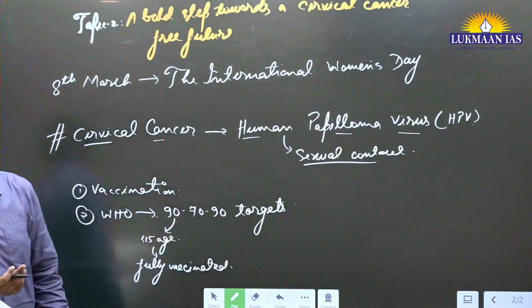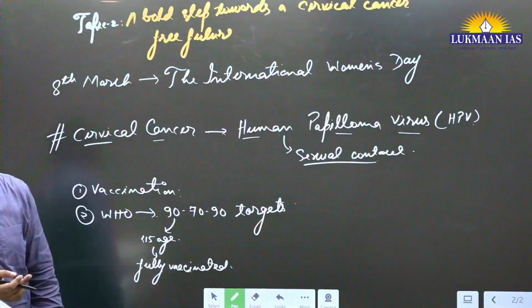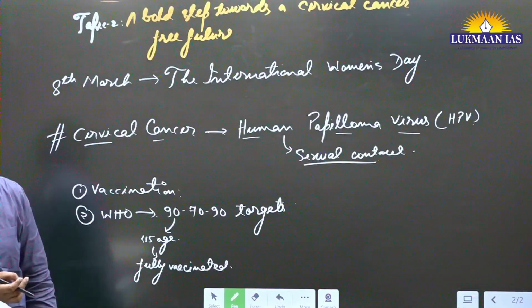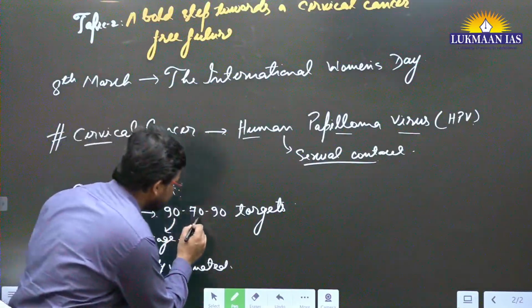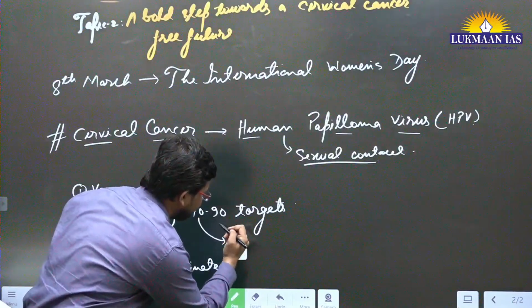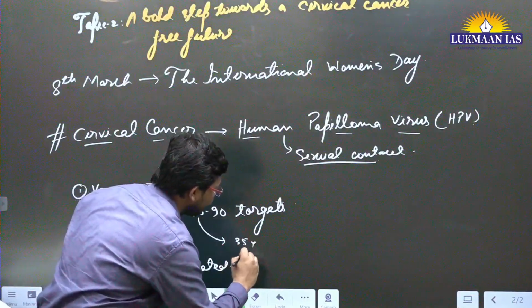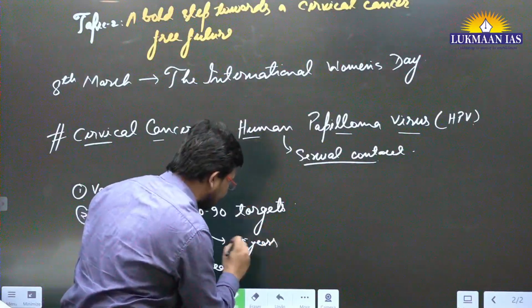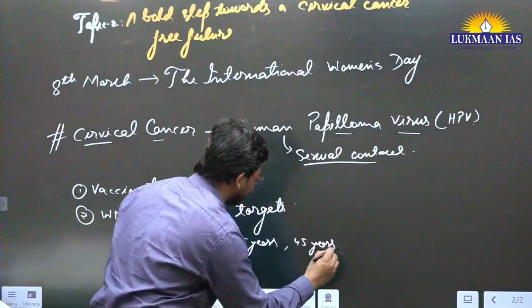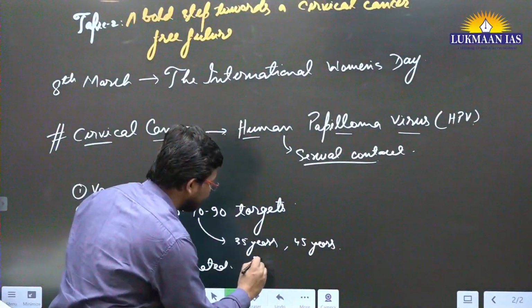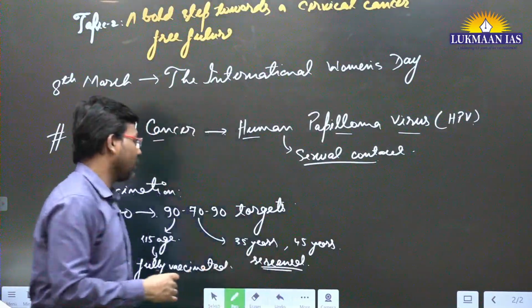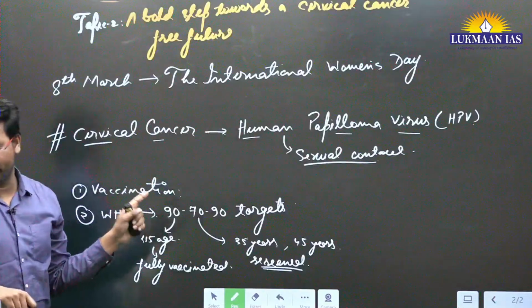And the 70% over here says 70% of the women should undergo a cervical cancer screening test by the age of 35 and 45. Okay, 70% of women between that age range must go. At 35 years they should be screened, and at 45 years they should be screened. Screening means they should be checked whether they have any kind of HPV, human papilloma virus.